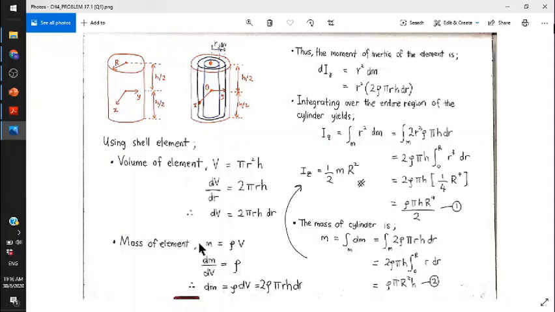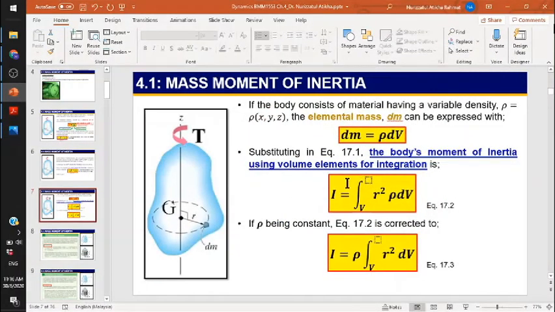Then we do the differentiation process. dm over dV, we will get rho, and now just simplify this equation. dm equal to rho dV. Since we already obtained dV here, just substitute in this equation. Rho times dV equal to 2 rho pi r h dr. Alright, so now dV and dm are obtained. So it is possible to calculate the mass moment of inertia right now.